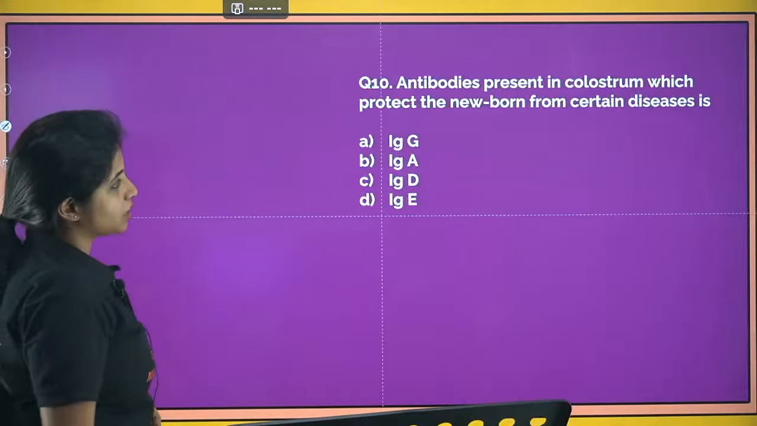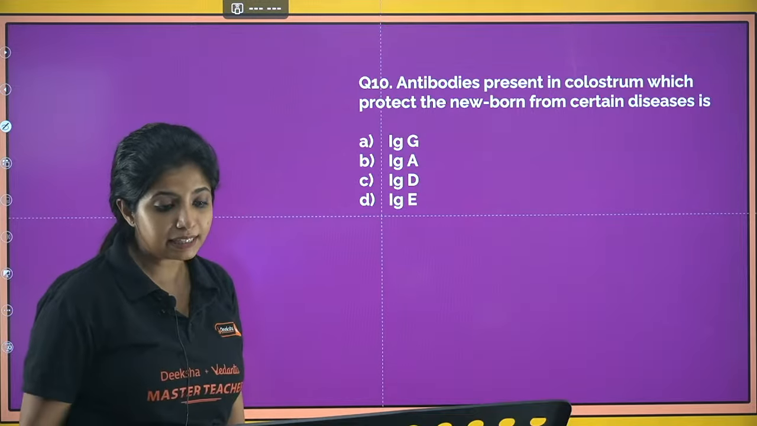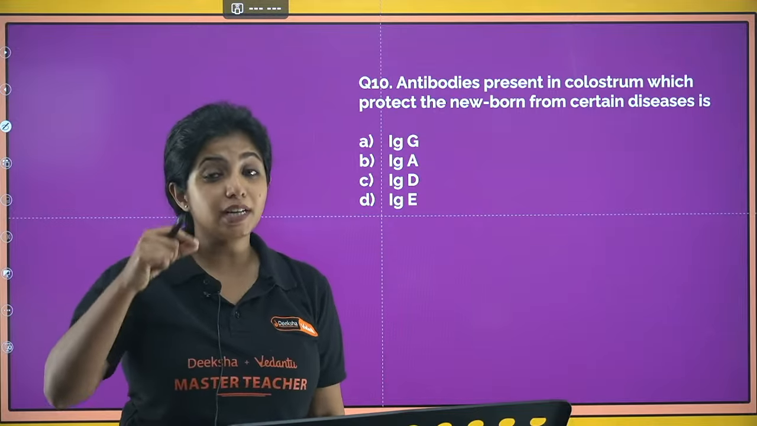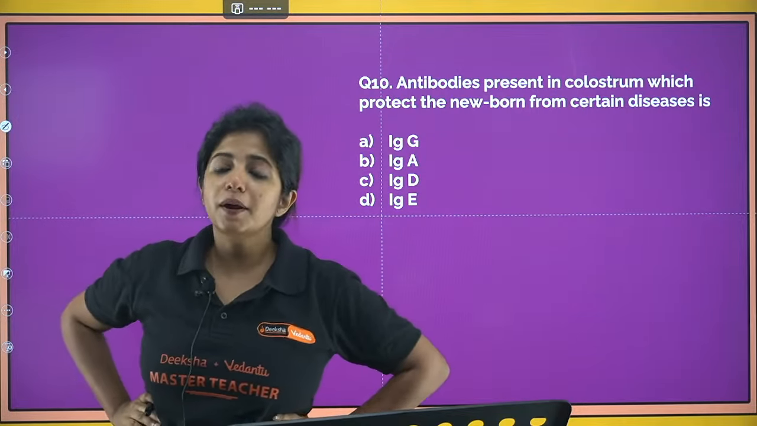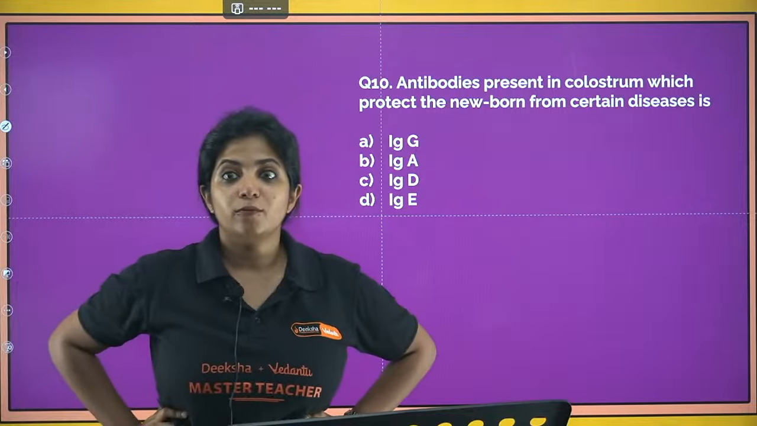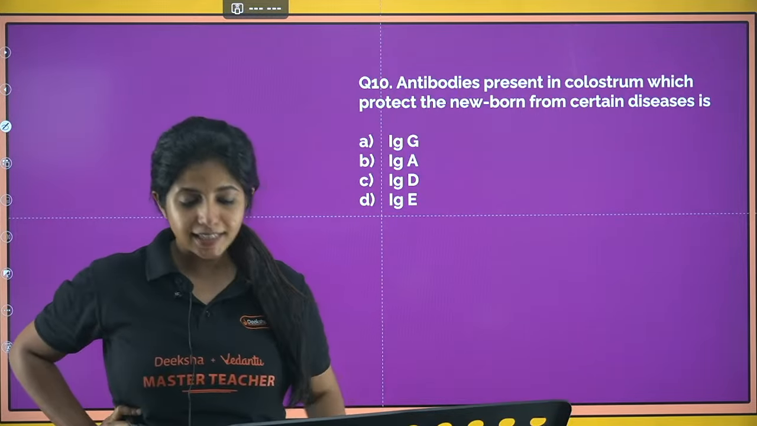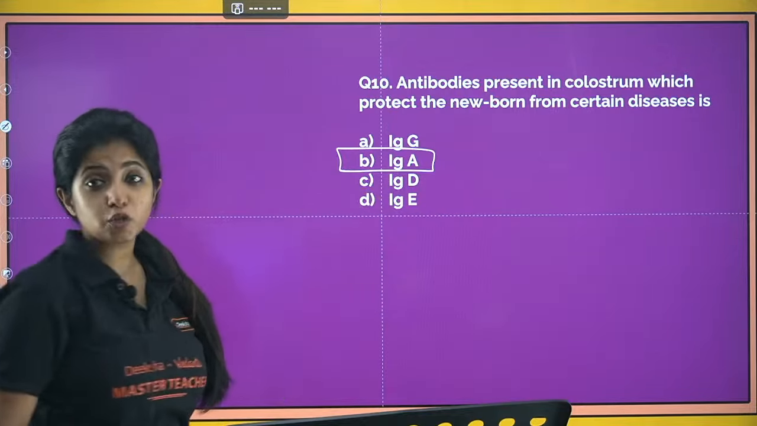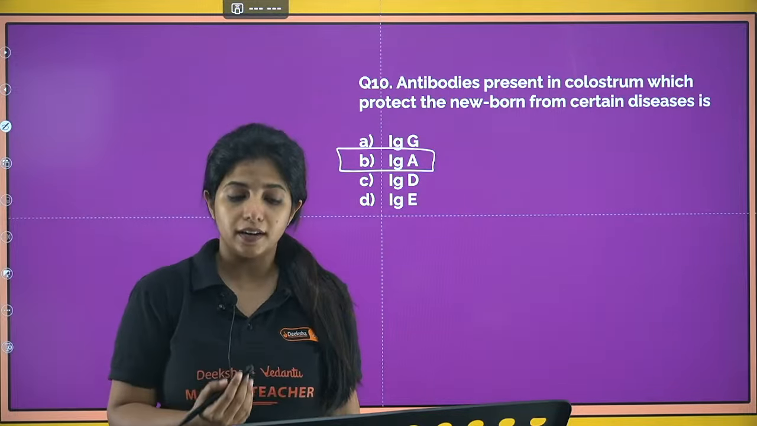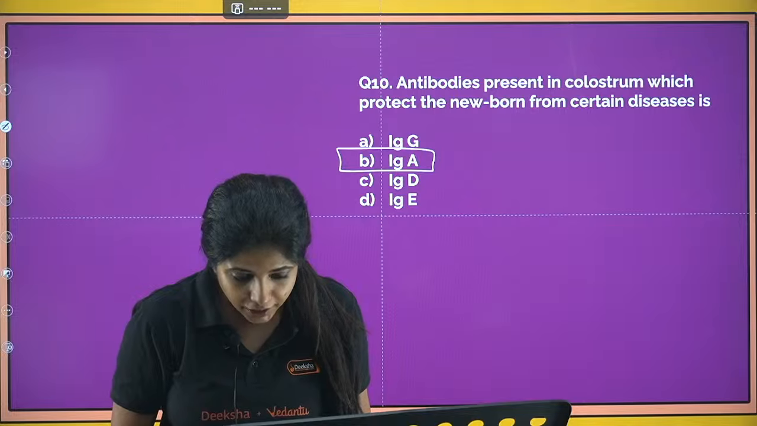Now going ahead with the next question. Antibodies present in the colostrum which protects the newborn from certain diseases is. Remember the small details which is given in the NCERT, you have to read it. Now antibodies which are present in the colostrum which protects the newborn from certain diseases is known as. Rocky says the answer is B. Is it B? So what is colostrum? The first milk which is released by the mother after the process of parturition. Harshita also says it is B.